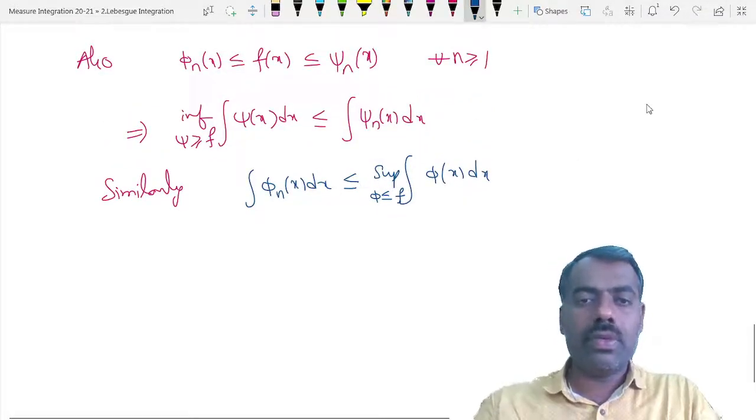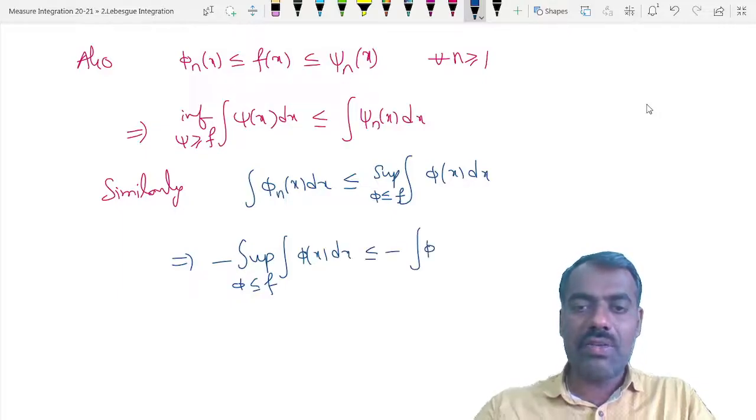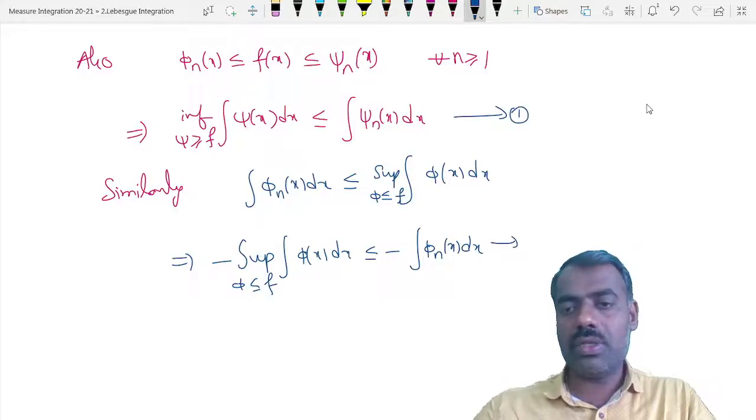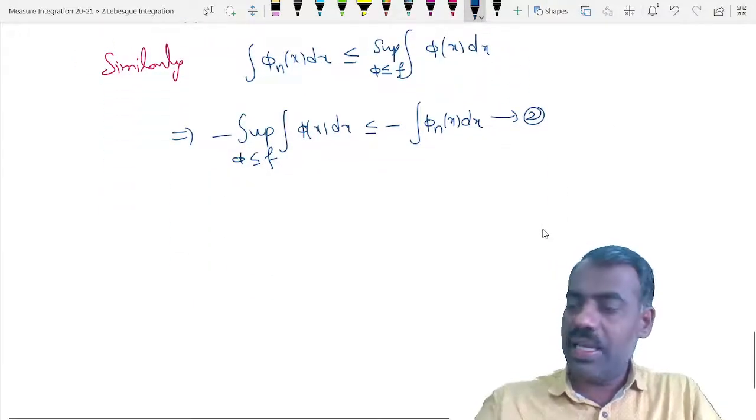If necessary we can multiply by minus, so what you get is minus supremum of phi less than or equal to f of the integration of phi of x dx is less than or equal to minus the integration of phi n of x dx. So you can call this 1, this is 2, and we'll try to get another inequality.